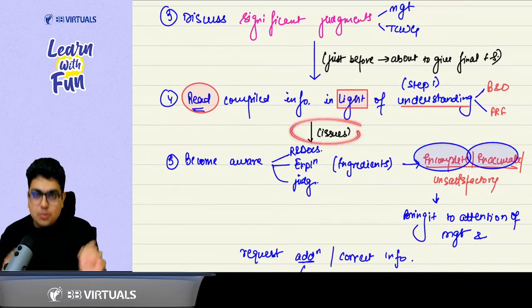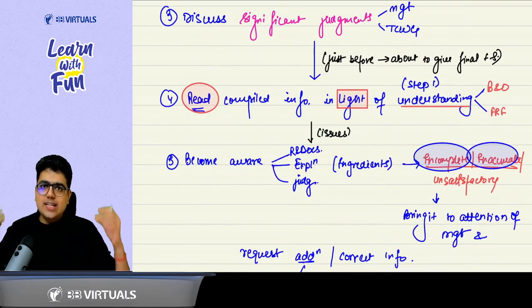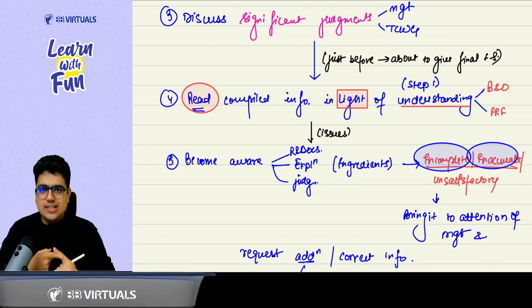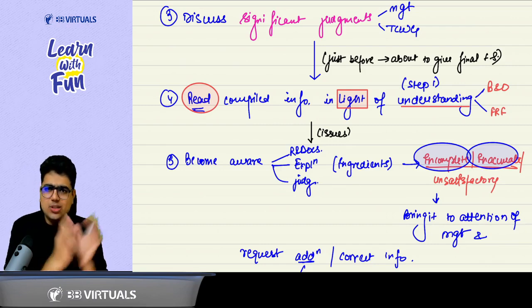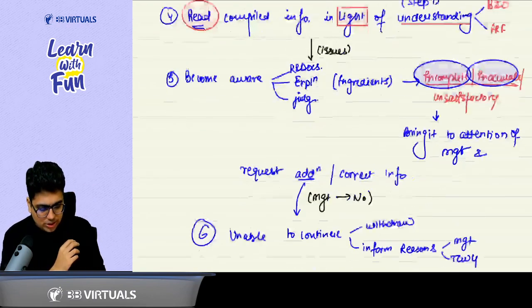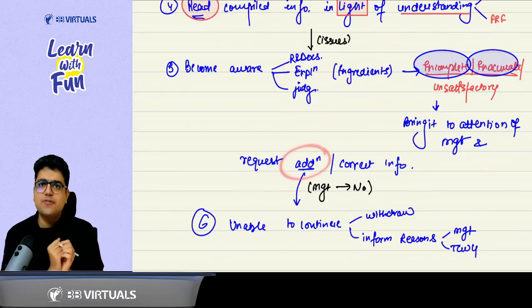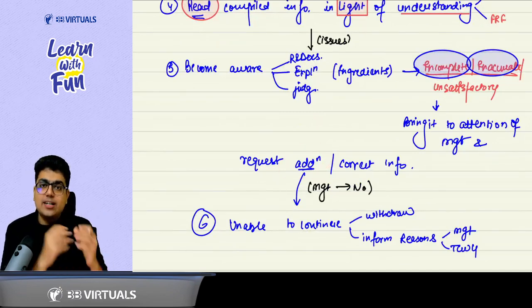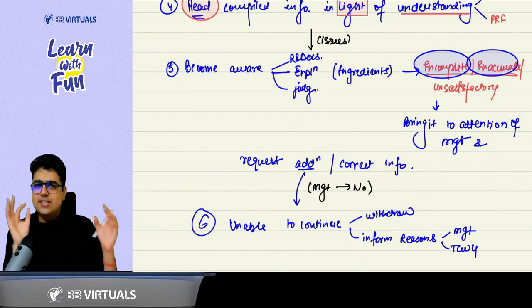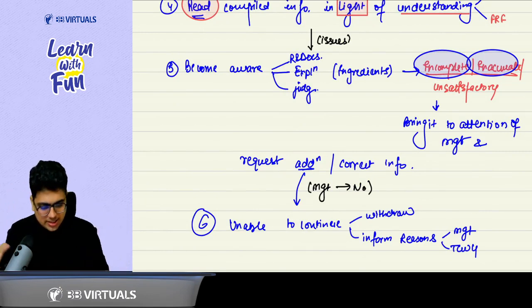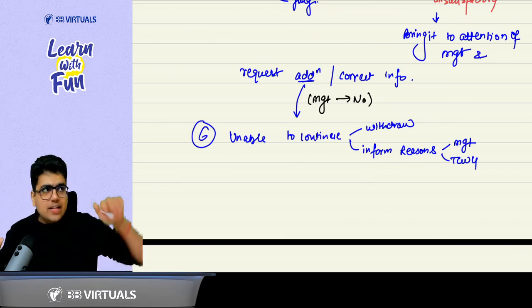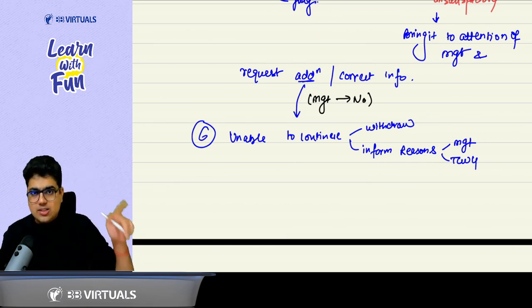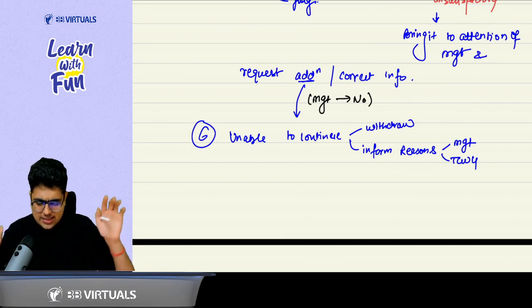Now, when you read this, you may find some issues with the ingredients, that is the records and documents, information, explanation, significant judgment. You may feel that these are incomplete or inaccurate. If these are incomplete, you request the management for additional information. If these are inaccurate, request the management to correct the information. Logical? Very logical. If the management says no and you are unable to continue the engagement, then withdraw and inform the management and TCWG about the reasons for withdrawal.